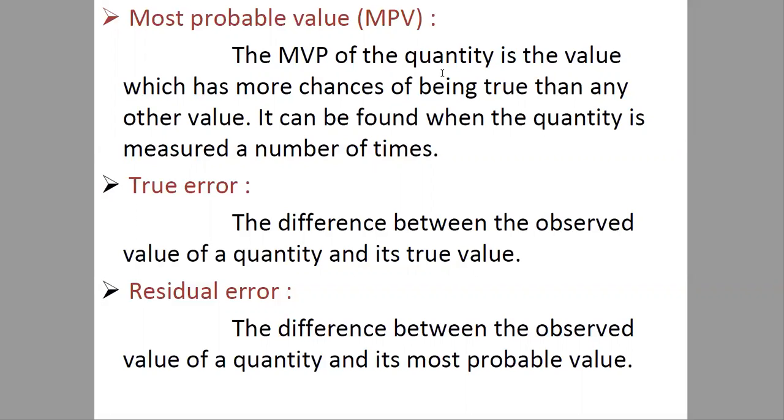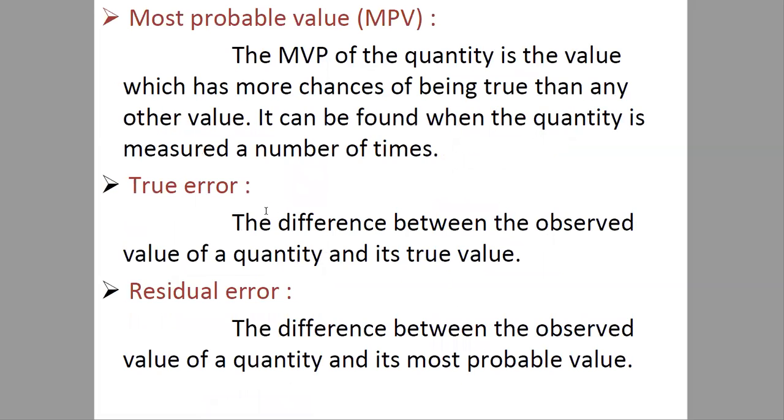The difference between the observed value of a quantity and its true value. Suppose the true value is 10 meter and we are getting 10.5 meter. So the true error will be 10.5 subtracted from 10, because the difference between the observed value of a quantity and its true value is the true error.